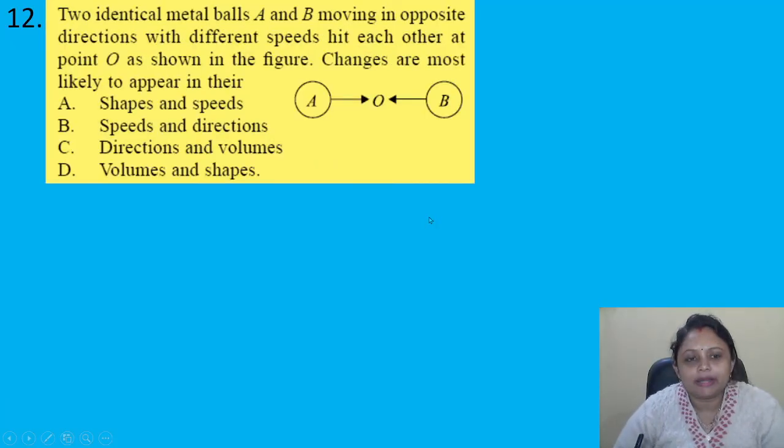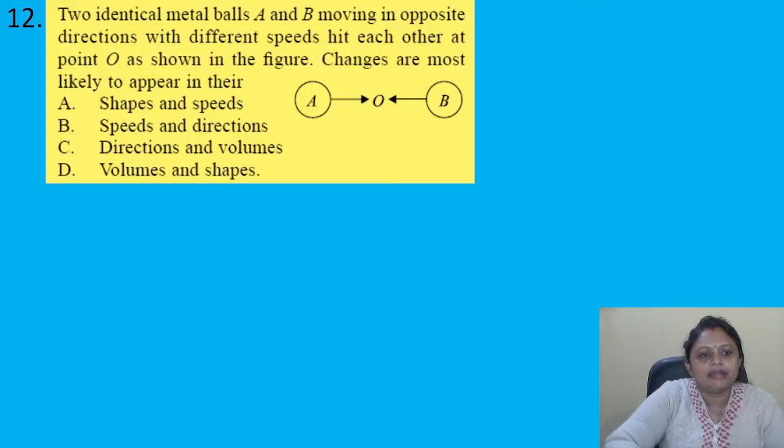Two identical metal balls A and B moving in opposite directions with different speeds hit each other at point O as shown in the figure. Changes are most likely to appear in their: A, shapes and speed, B, speed and direction, C, direction and volume, D, volume and shape. So, two identical metal balls A and B are moving in opposite directions with different speeds and hit each other.